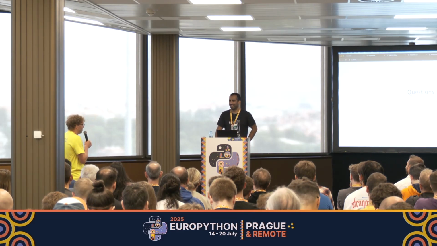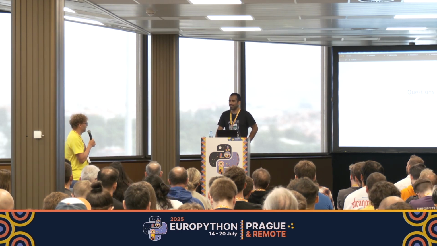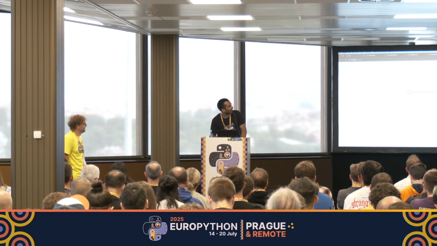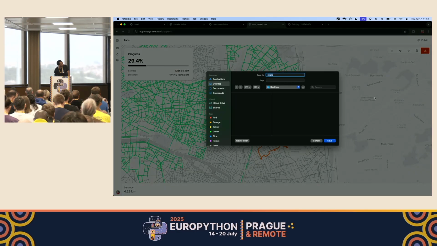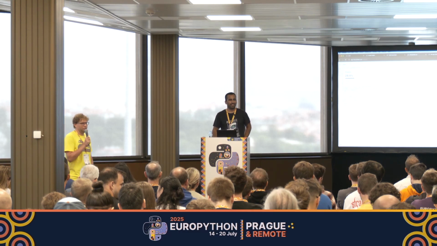So do you have some algorithm that designs your runs? Like you have a thing that will tell you where to run next. I'm still working on it. Right now I just do it manually. If I go here, I'm clicking and looking at the streets that I didn't run on, and then at the end I can download the GPX file, and then I can just put it on my watch. Okay, thank you. Any other running geo questions here?